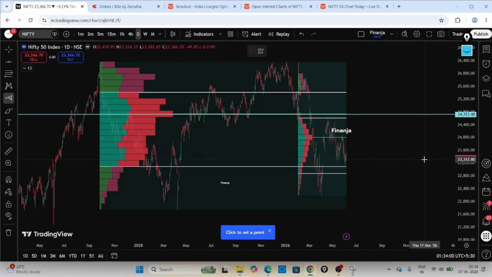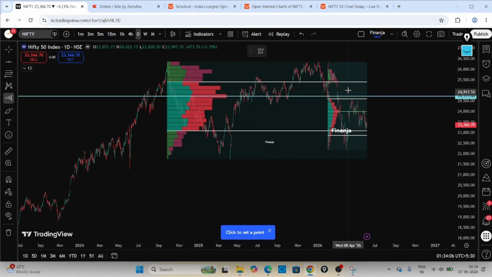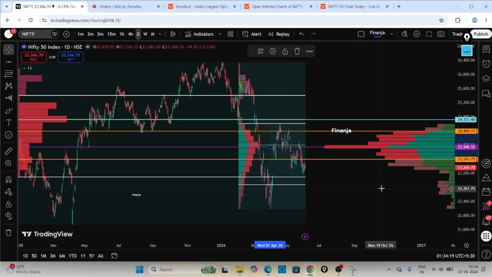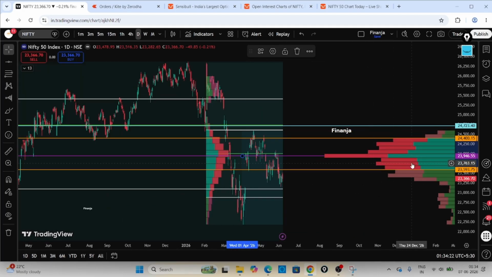Okay, let's keep this one from the last fall, right? I think from this point, if I take it to this point, this is the anchor point. I'll take it. This is the anchor point. You can see again the POC. This anchor point will be drawn on the right side. The POC is where exactly the maximum volume has been traded.